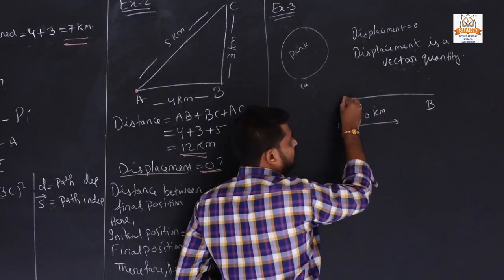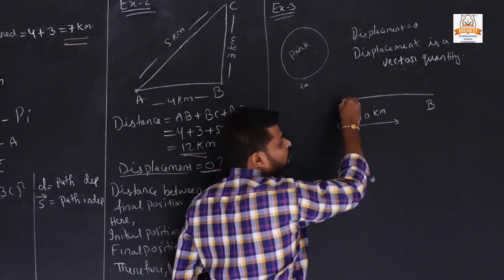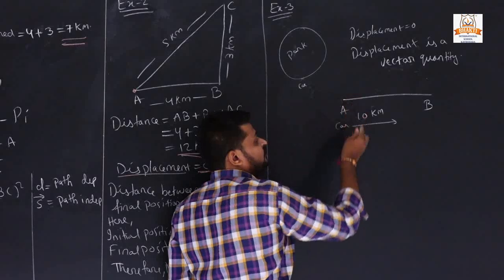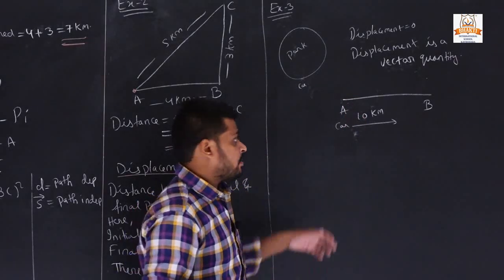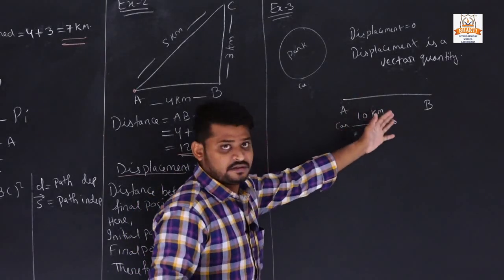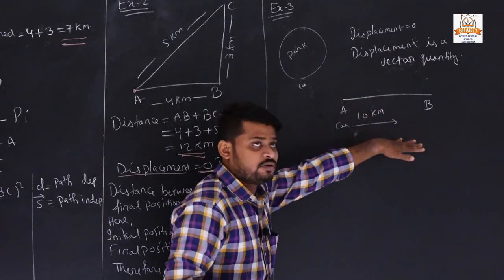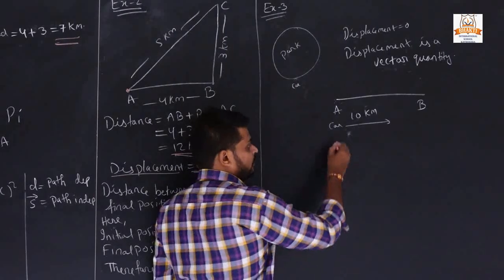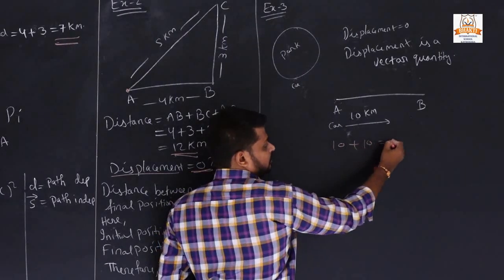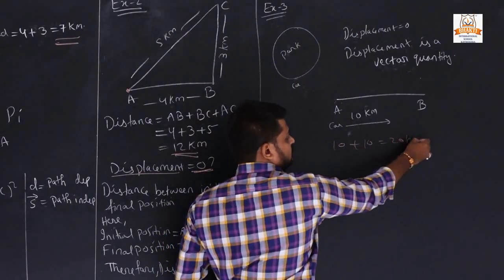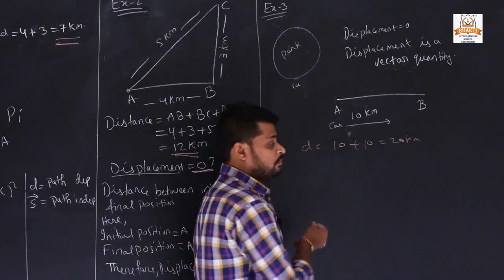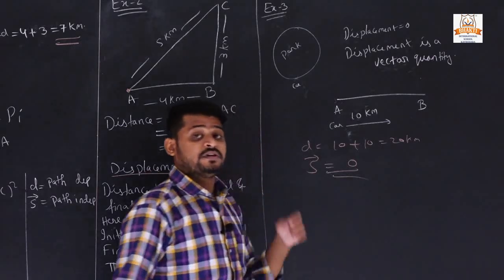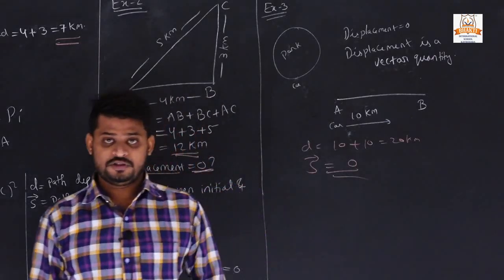The man is standing here and the car goes from A to B and B to A. It means the initial and final positions here are also the same. The car goes from A to B and the distance between A and B is 10 kilometer, and it comes again from B to A. It is also 10, so 10 plus 10 means 20 kilometer. Distance is 20 kilometer, but displacement is 0 because it has the same initial and final position.